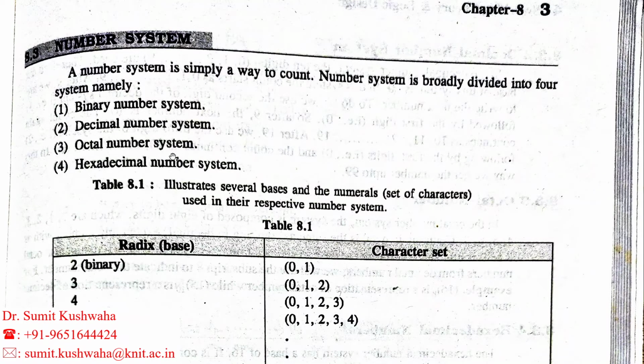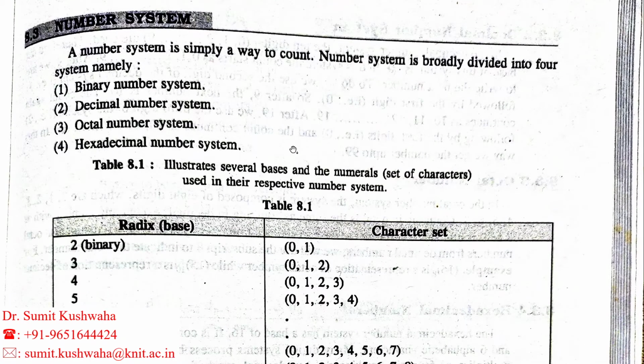Octal number system: in the octal number system there are only 8 numbers. We will represent any number with the help of 8 numbers. Which numbers? 0, 1, 2, 3, 4, 5, 6, 7. Up to 7, so the total is 8 numbers. The hexadecimal number system is a little bit complex, so don't be confused here.